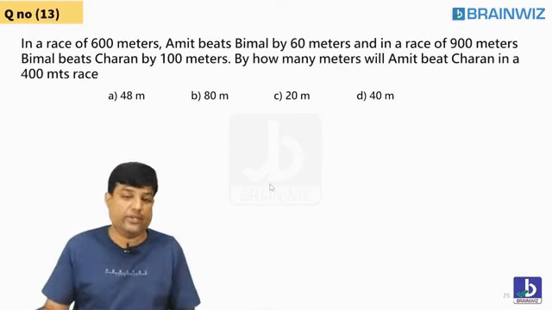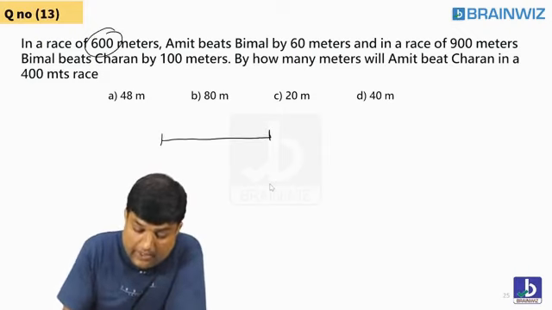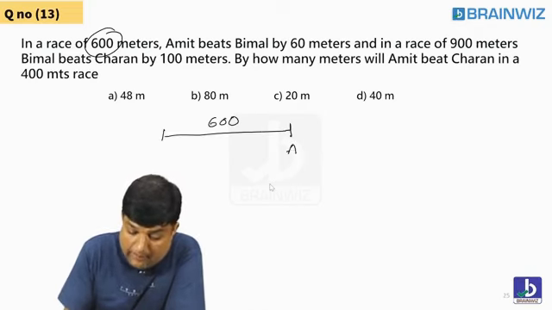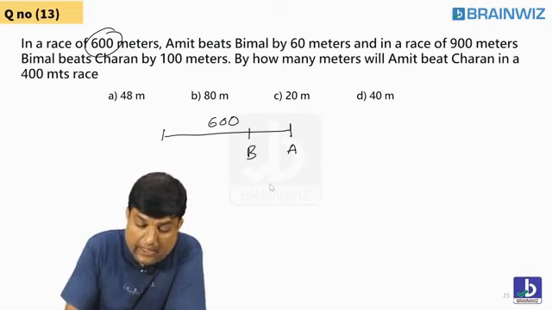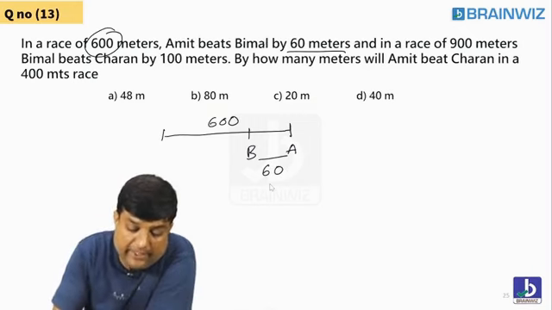Listen, everybody. I'm teaching you a new question. In a race of 600, look, a small race is going on. I'm putting the data. In a race of 600, Amit beats Bimal by 60. What's the gap between them? 60. Understood the first race, everybody?